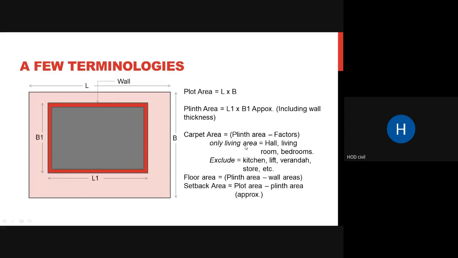Can anyone tell me why we provide this setback? As you can see in this figure also, you always provide a minimum of 3 feet. In some places it is given less. So we always provide some setback area. Why do we need the setback area? Can anyone let me know if they have an idea? So for ventilation purpose and to remove the conflicts for other sides.